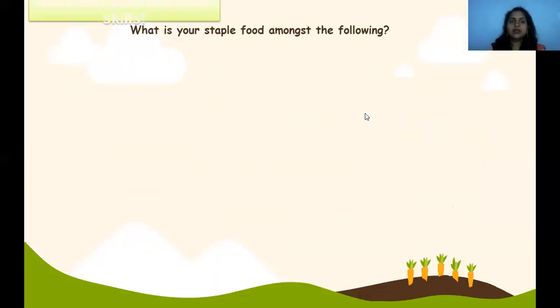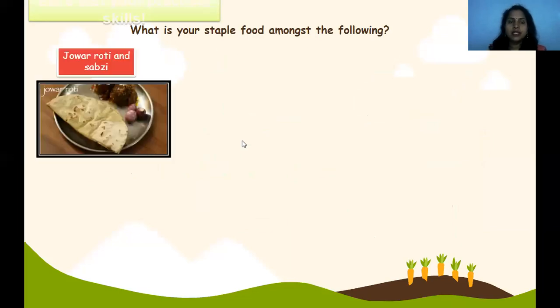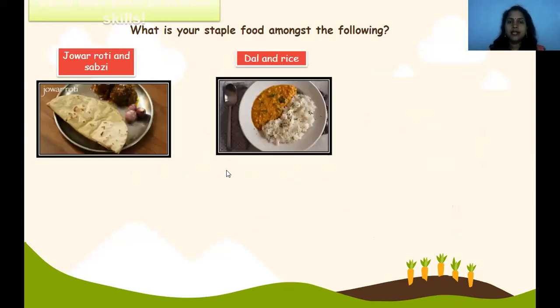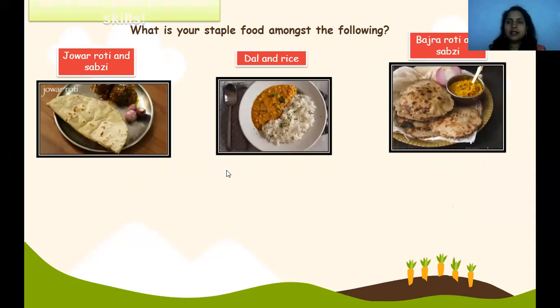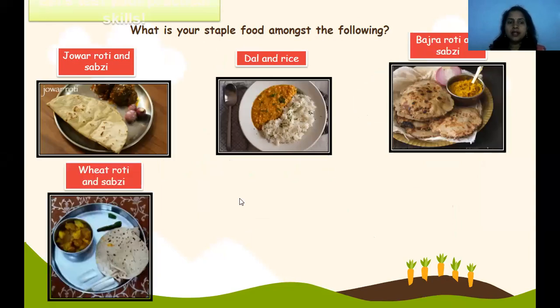Now, what is your staple food amongst the following? Now see, this is jowar roti and sabji, this is dal and rice, this is bajra roti and sabji with onion, then wheat roti and sabji. These are all rotis, but what are the ingredients?